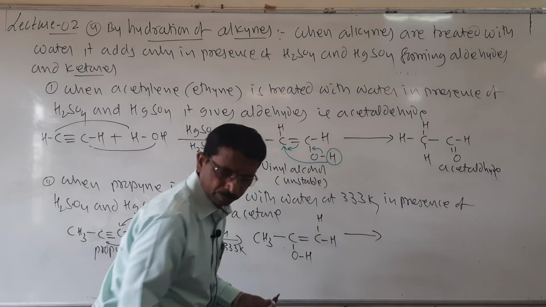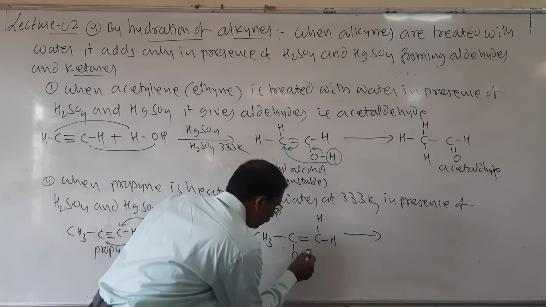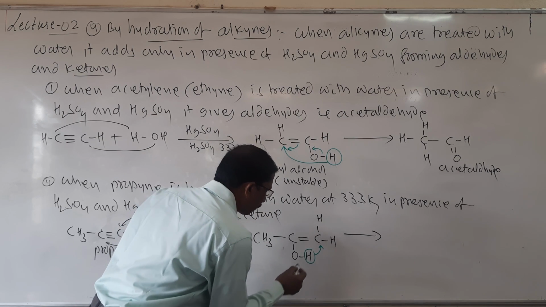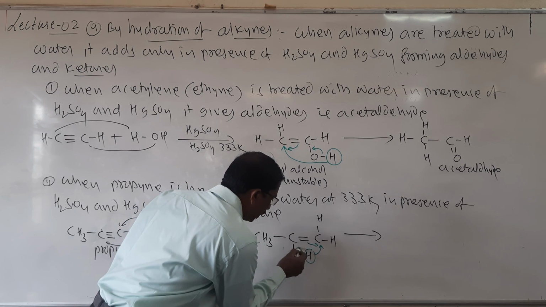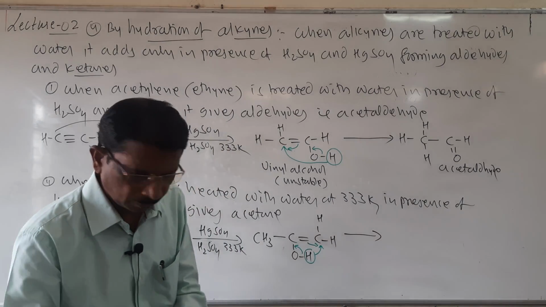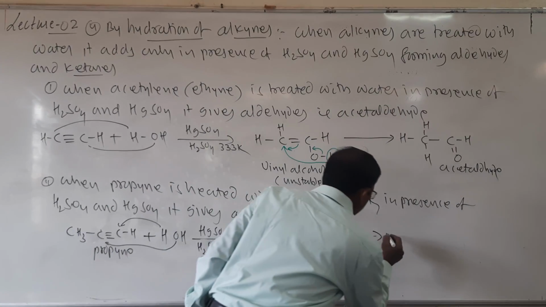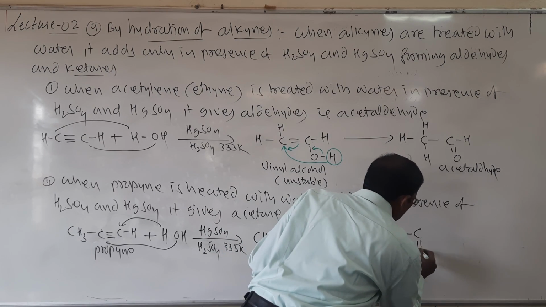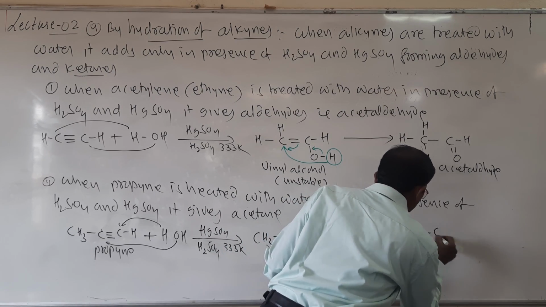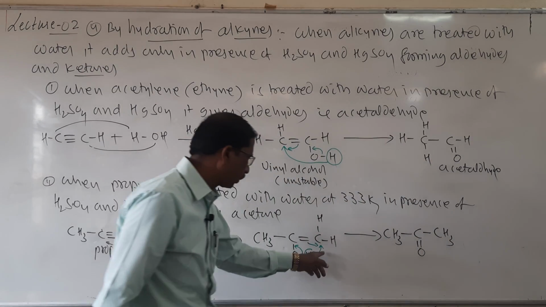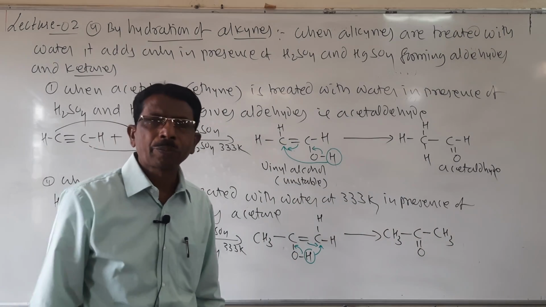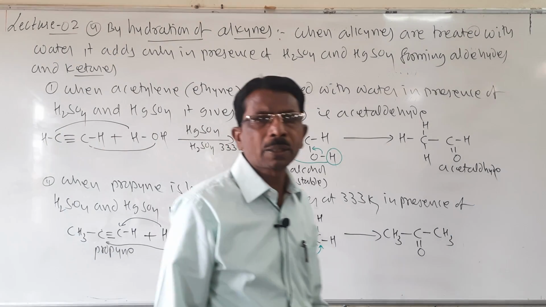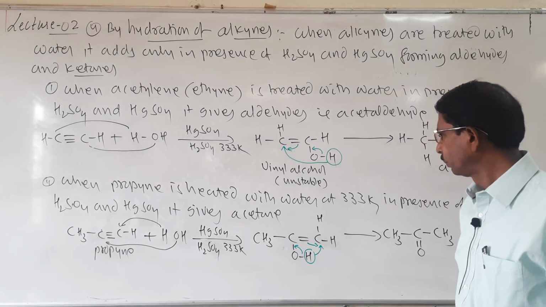Look here, this H shifts here, and then the double bond shifts here, and the bond shifts here. Then it forms CH3, C double bond O, CH3. So H shifts here, so it forms acetone. So students, these are all the questions which may be asked for 3 marks.